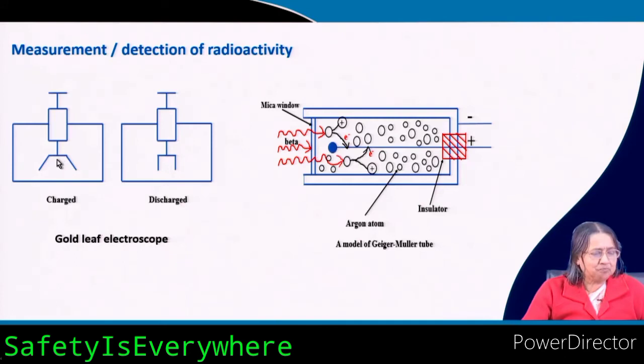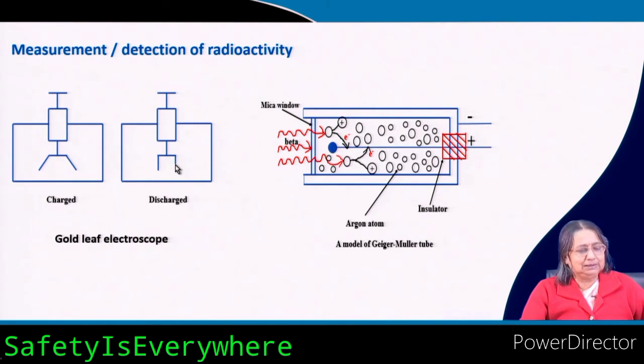But if you bring some radioactive element here, it will produce radiations, and they will ionize the air. When the air is ionized, the leaves will discharge their charge into the ionized air, and then they will come together like this. They will not repel anymore. This is the way they will know that radioactivity is coming from the element.